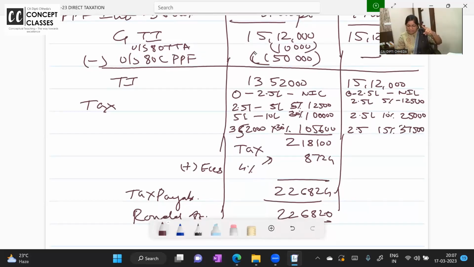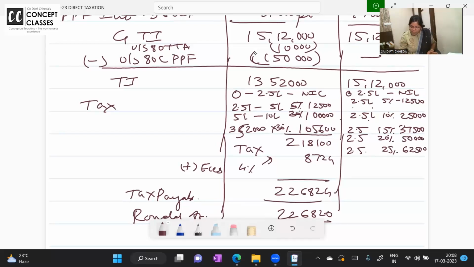0 to 2.5 lakh. Then 2.5 to 5 lakh. Then 5 lakh to 7.5 and 7.5 to 10 lakh. 10 lakh तक तो आ गए हम. अब 10 lakh to 12 lakh 50,000. So on the next 2.5 lakh, it is 20%. And then on the next 2.5 lakh, it is 25%. So 250 into 20% is 50,000. 250 ka 25% is 62,500.